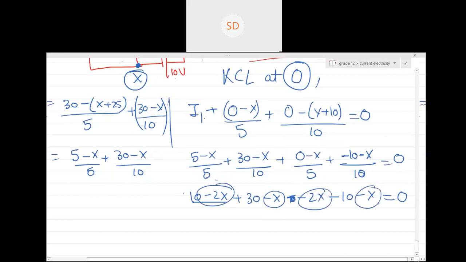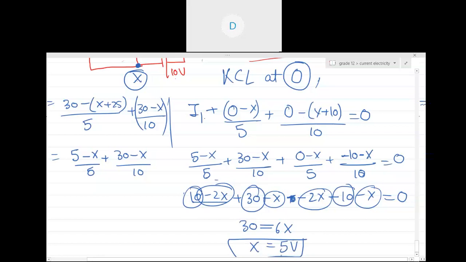How many x's are there? 6. So minus 6x, and I'll transfer them to the right-hand side, so they will become plus. Here it will be 10 plus 30. What is 10 plus 30? 40. 40 minus 10 is 30, right? So from here x will be equal to 5 volt. So from here we got the value of x.